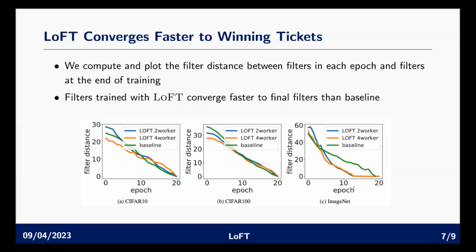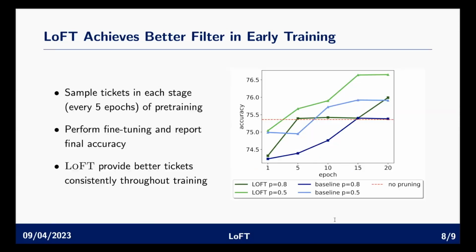Especially, we can observe from the ImageNet experiments that LoFT converges to the final filter in about 10 epochs, but our baseline converges to the winning ticket in about 20 epochs.